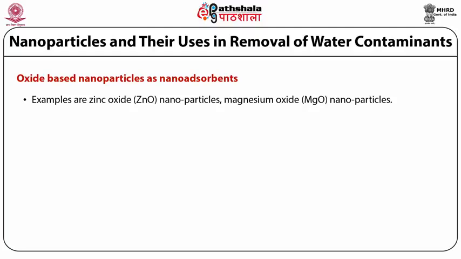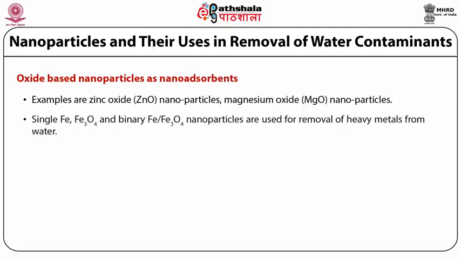And next is the single iron, where the Fe3O4 and binary Fe3O4 nanoparticles are mainly used for the removal of heavy metals from water. That is due to the oxidation state of the iron, because in aqueous solution this iron undergoes oxidation to ferrous and then ferric, and they further reduce the organic pollutants that come in contact with this iron or iron oxide.